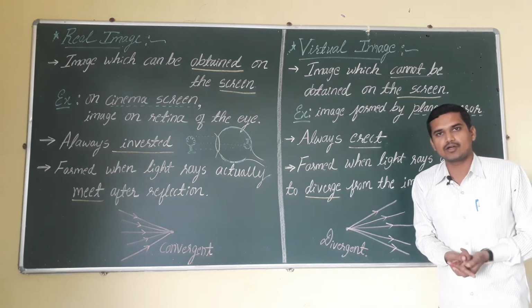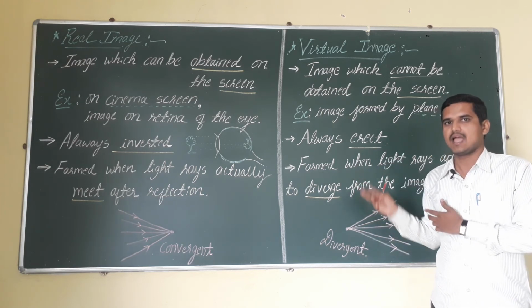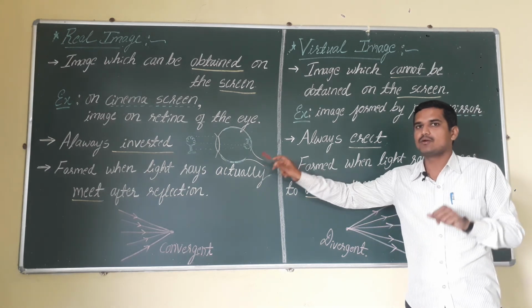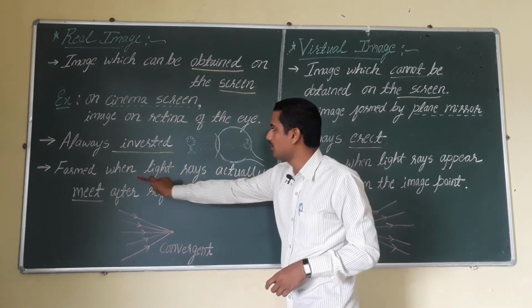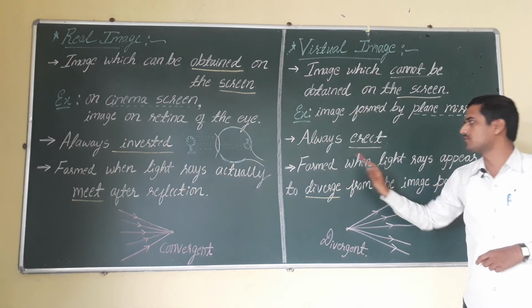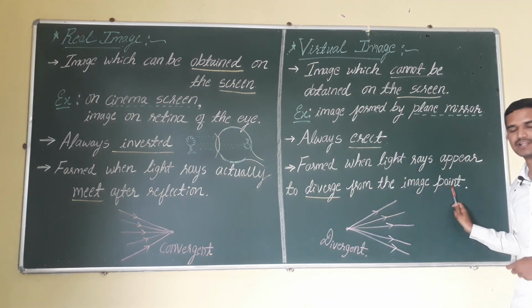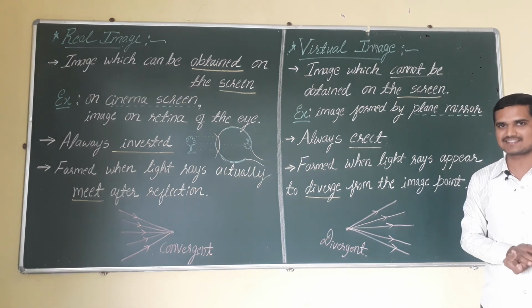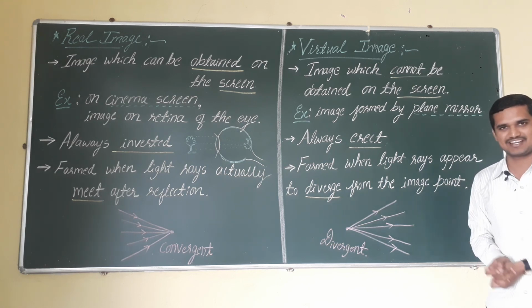The images which are obtained on the screen are called real images, and the images which are not obtained on the screen are called virtual images. Real images are always inverted, in reverse manner, and virtual images are always erect. Real images are formed when the light rays actually meet at a point, and virtual images are formed when the light rays appear to diverge from the image point. These are the main important differences between real and virtual images. In the examination, if they ask you to write the differences between real and virtual images, you can write this explanation. Thank you.